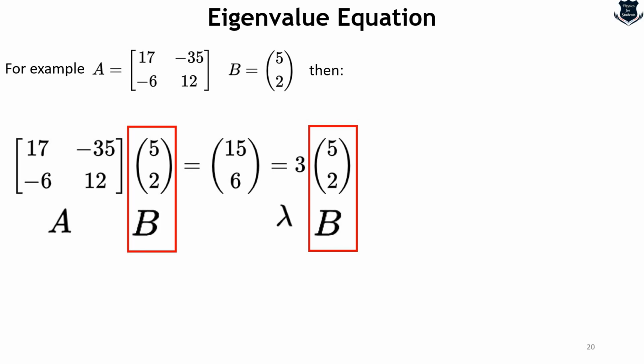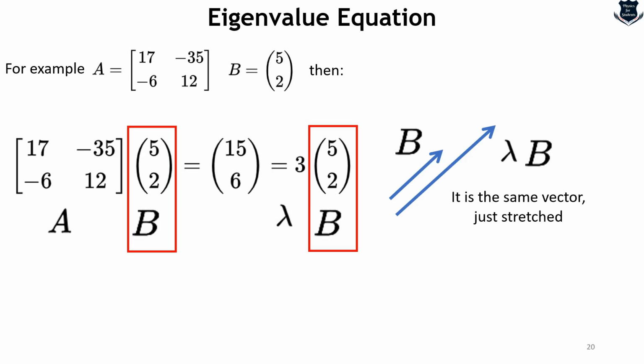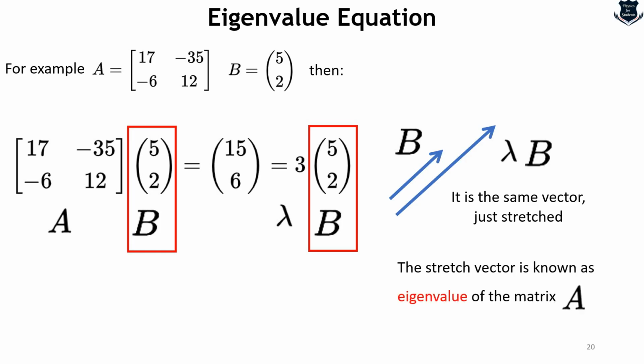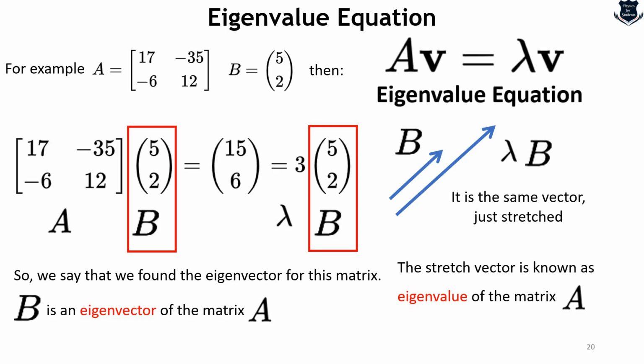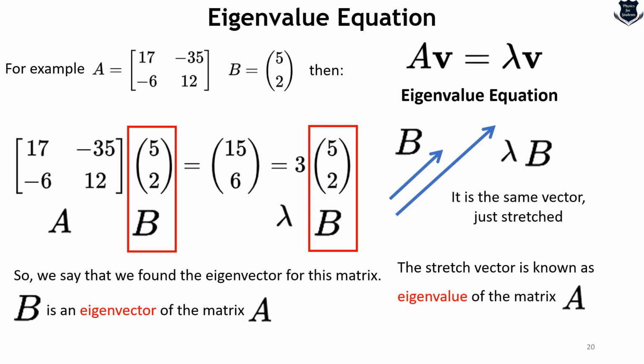So from here we can deduce, and this is denoted by lambda, that the same vector B is actually stretched or scaled by a lambda factor. So here you can see the other equation, it was 9, 23, and here it is stretching, it is the same vector which is a little bit stretched. So what we say from here is that the stretch factor is known as the eigenvalue of the matrix A, because the value is the stretching factor. So we can say that we found an eigenvector of this matrix, and that is why we say that we found what is called an eigenvalue equation.